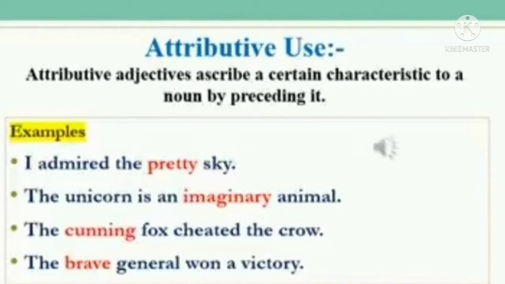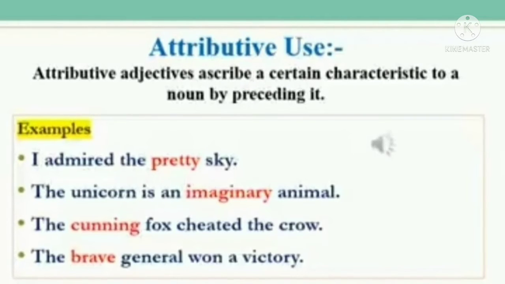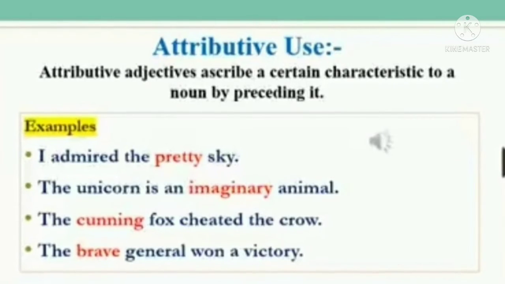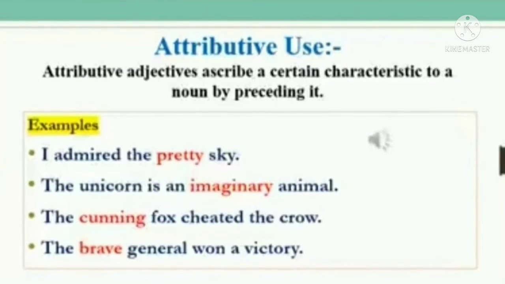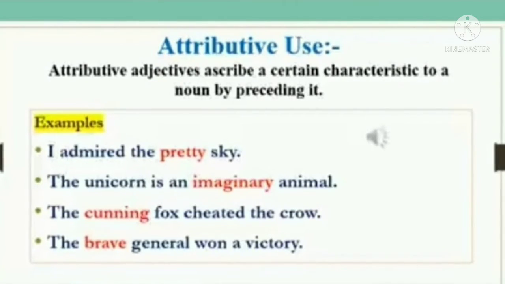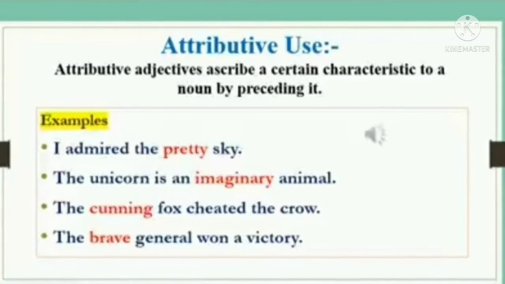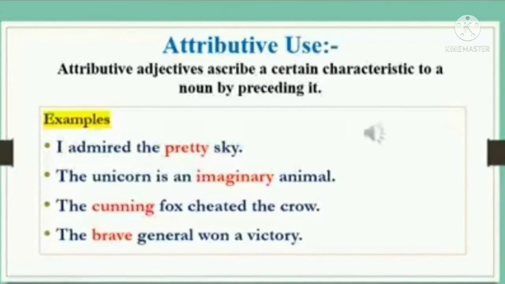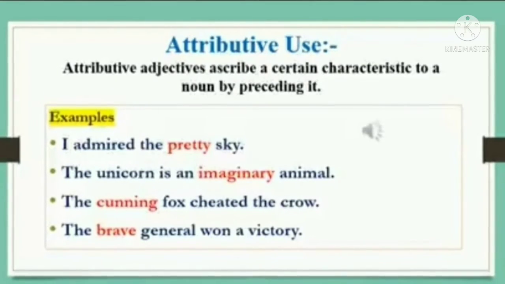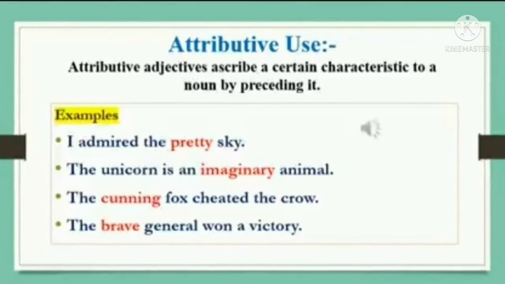The cunning fox cheated the crow. Here fox is a noun and before that comes cunning. Fourth: the brave general won a victory. General is a noun and before it comes brave. By seeing these examples you can understand the position of the adjective. Such a position is called attributive use.